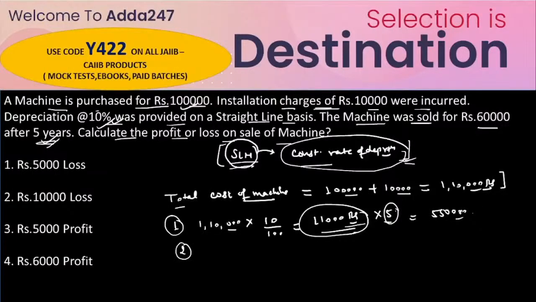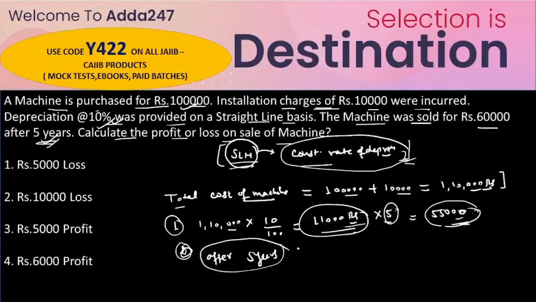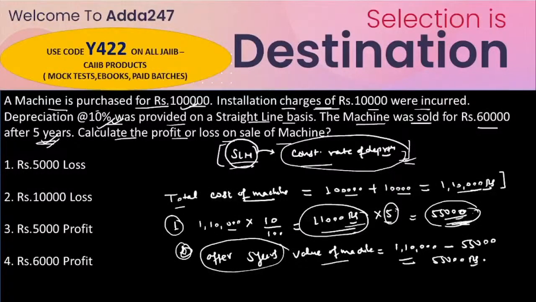Now after 5 years, to find the value of the machine after depreciation, we take the total cost of 1,10,000 rupees and subtract the 55,000 rupees depreciated. We get the value of the machine after 5 years, 55,000 rupees. Coincidentally, the depreciated amount and the value of the machine after 5 years are the same.